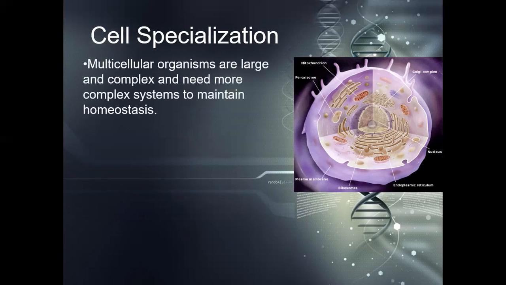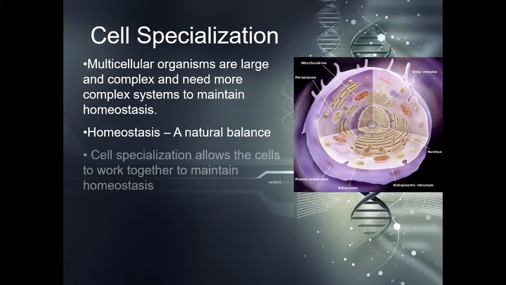Multicellular organisms are large and complex, and they need more complex systems to maintain homeostasis, which is why we have cell specialization. We can't just have random cells going wherever they want. We need a skeleton in us, for example, so we need those bone cells to be where they're supposed to be. And homeostasis, as stated in one of our past videos, means a natural balance, an equilibrium that we're trying to find, something to maintain a constant happy state in our bodies. Cell specialization allows this to happen.